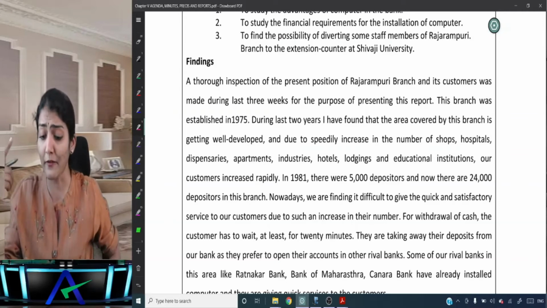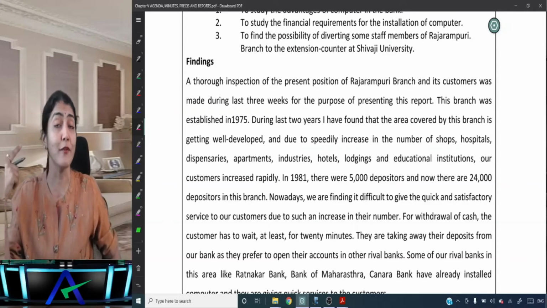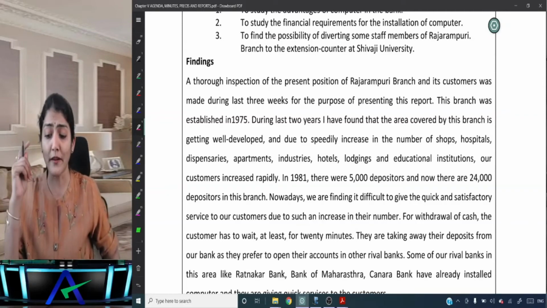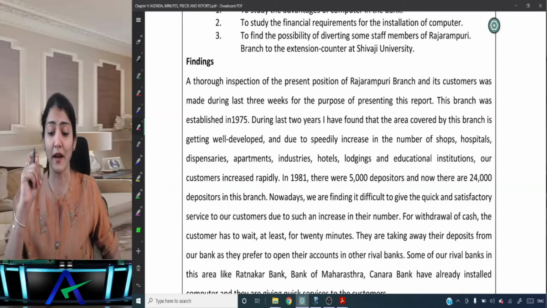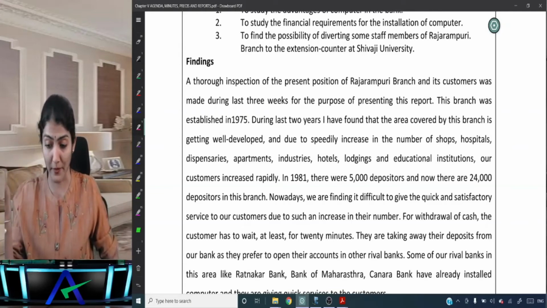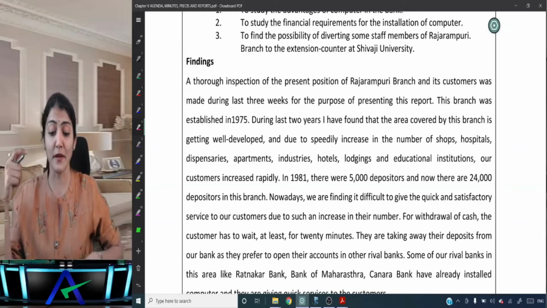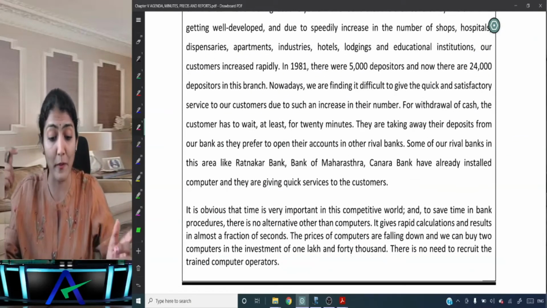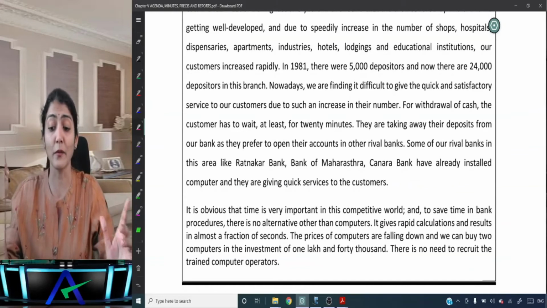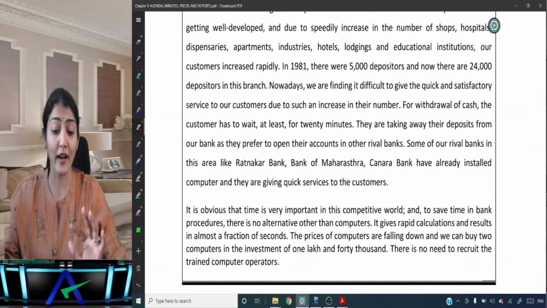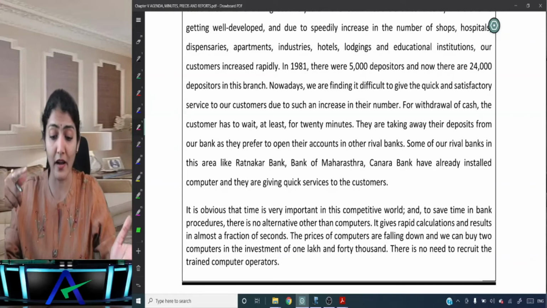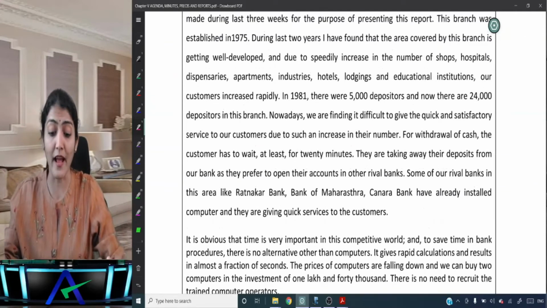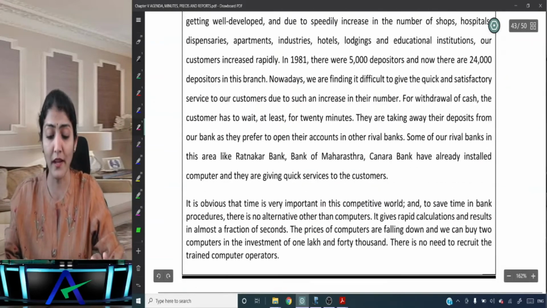In 1981, there were 5,000 depositors, and now there are 24,000 depositors in this branch. Nowadays, we are finding it difficult to give quick and satisfactory service to our customers due to such an increase in their number. For withdrawal of cash, the customer has to wait at least 20 minutes. They are taking away their deposits from our bank as they prefer to open their accounts in rival banks. Some of our rival banks in this area, like Ratnakar Bank, Bank of Maharashtra, and Canara Bank, have already installed computers, and they are giving quick services to the customers.